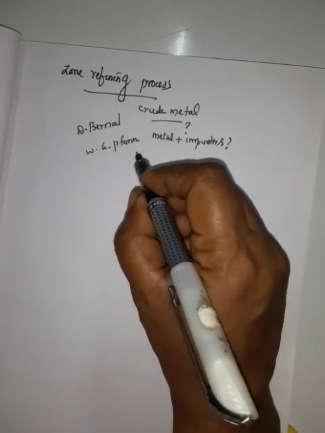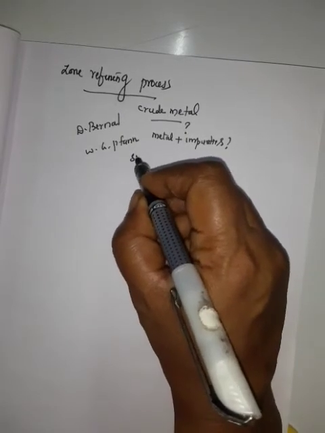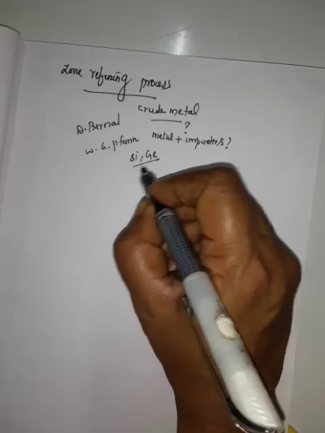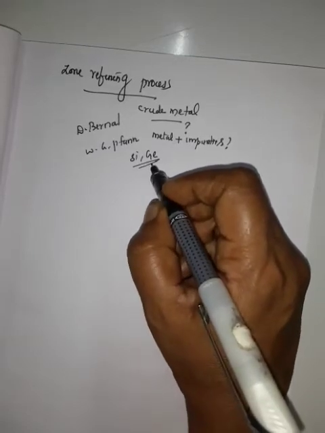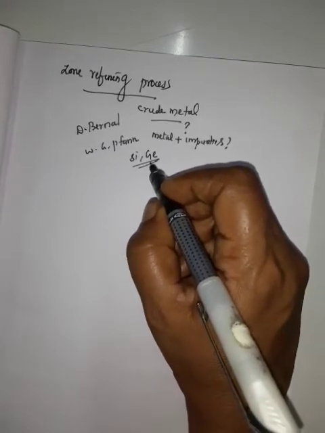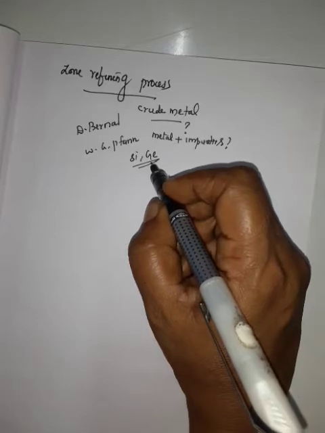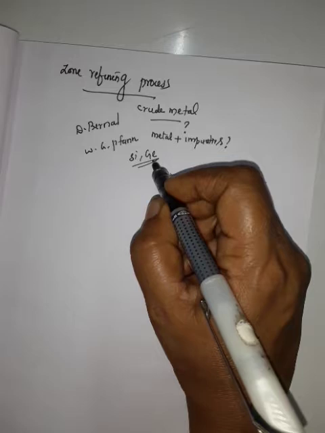For example, mostly this method is employed for silicon and germanium. Both are metalloids. They are used for motherboards in computers and cell phones, so these metals should be made of high purity.